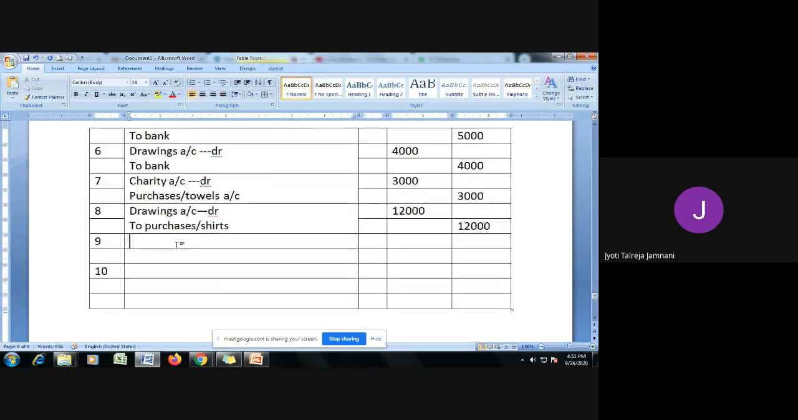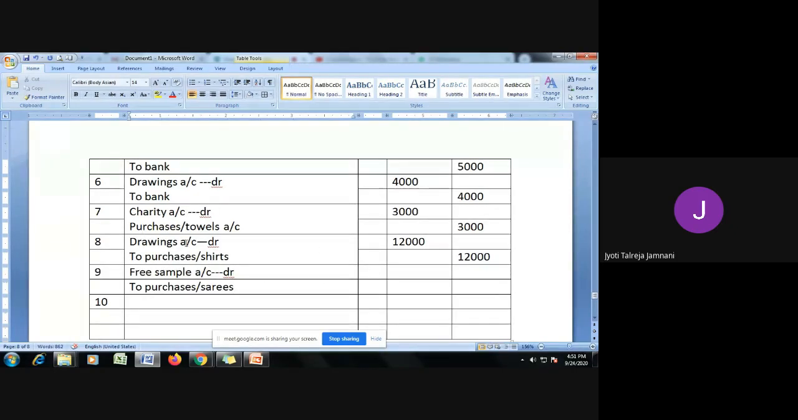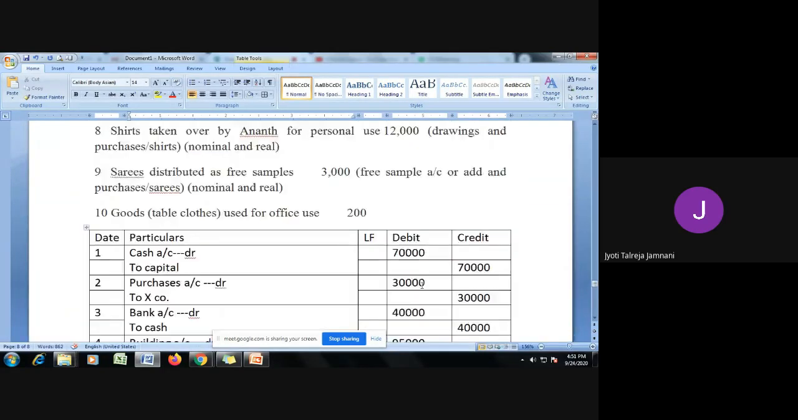Free sample we treat as an expense, and nominal account says debit all expenses and losses. So free sample debited to purchases, because goods are going out, debit what comes in, credit what goes out, or you can write saris. So in charity we give towels, in drawings we give shirts, and in free sample we give saris. All the three are treated as credit to purchases, or towels or shirts account.